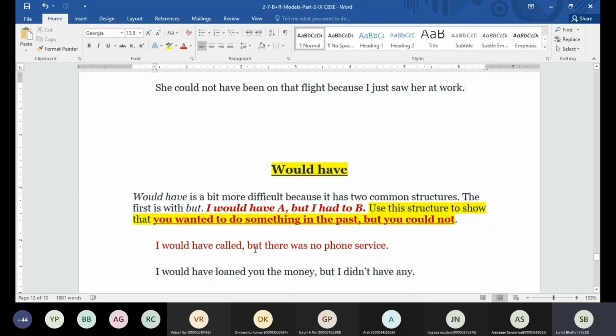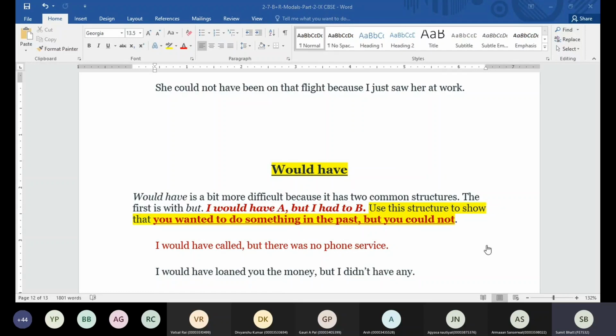Like, I would have called you, but there was no phone service. I would have loaned you the money, but I did not have any. So we are talking about this thing was possible in the past, but this was the issue in the past. And because of this issue, the first thing became impossible. I would have loaned you the money. This thing was possible, but this was the issue in the past, and because of this issue, the first thing became impossible. So we can use would have.